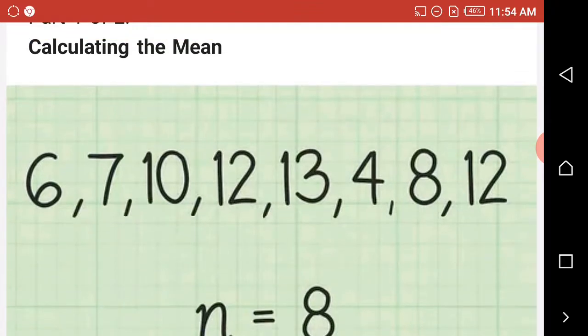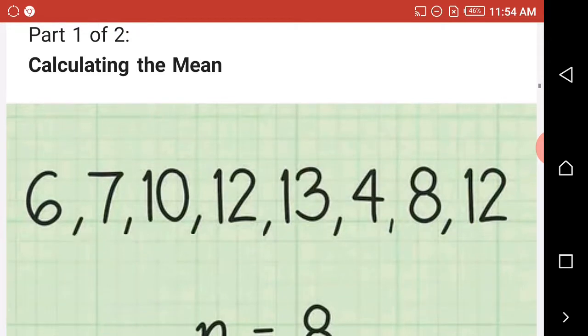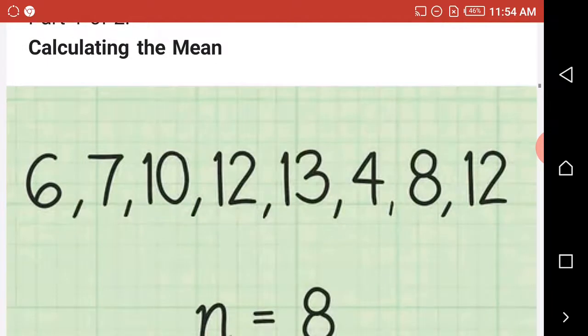Now look at the numbers on your screen right now. We have 6, 7, 10, 12, 13, 4, 8, and 12. When you are given this type of ungrouped data, the first thing you should do is to add them up.